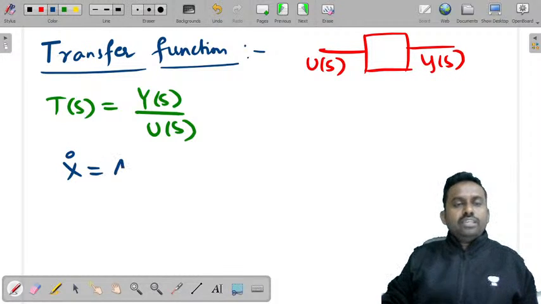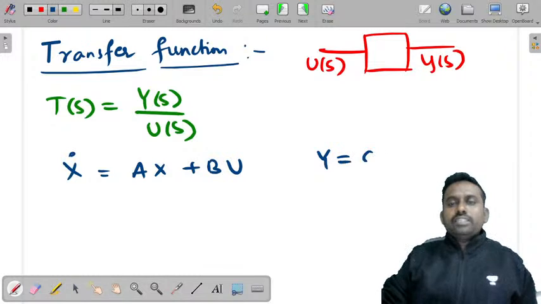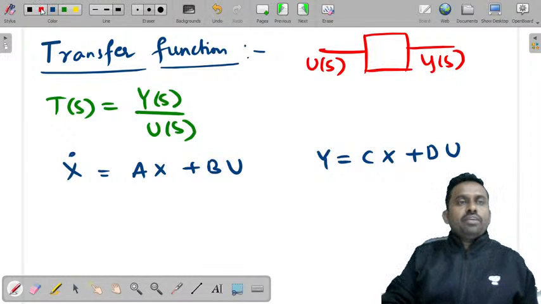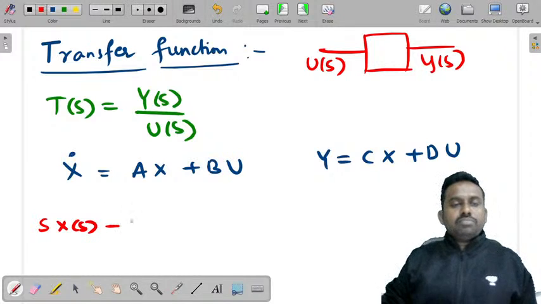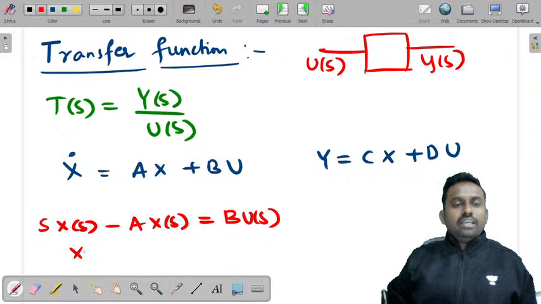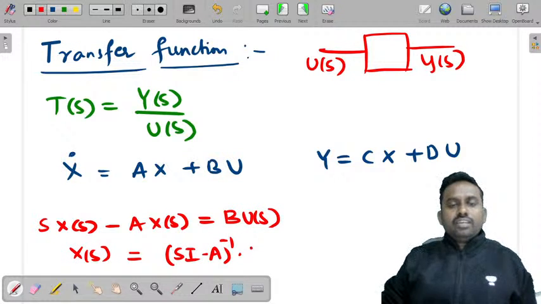State equation, x dash is equal to A into x plus B into u, and y is equal to C into x plus D into u. Because we are finding transfer function, we'll assume the initial conditions to be 0. So this is s into X of s minus A into X of s is equal to, applying Laplace transform, B into U of s. So X of s is equal to, the same way that we have written previously, (sI minus A) inverse into B into U of s.